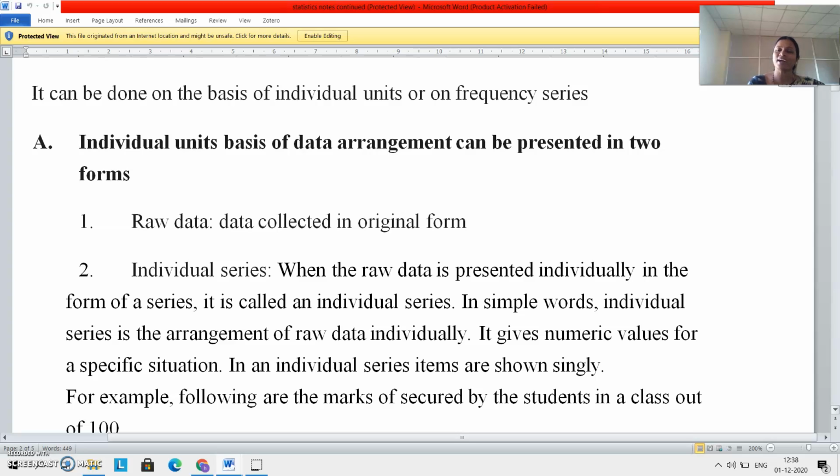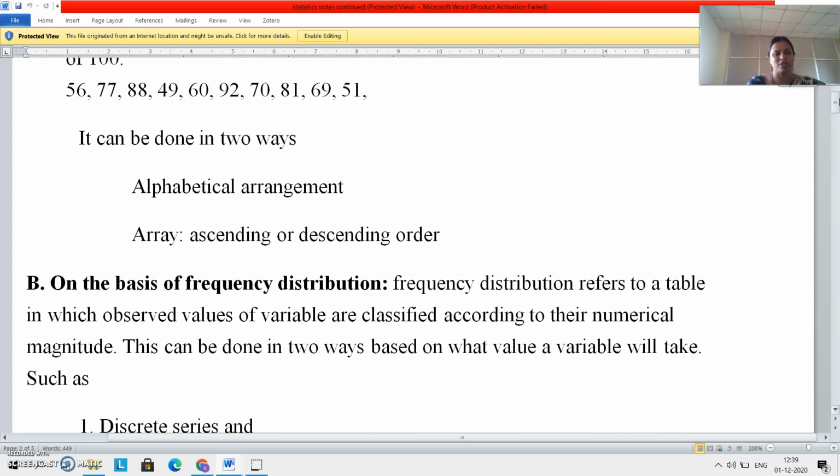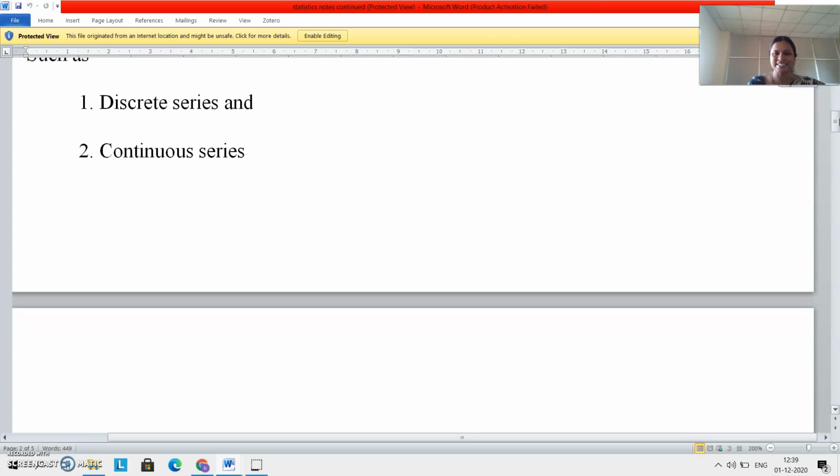You can arrange data either on individual unit basis or on the frequency series basis. Under individual unit basis, you can arrange data either in raw form or on individual basis. Under frequency distribution, you can arrange data either on discrete series basis or on continuous series basis.